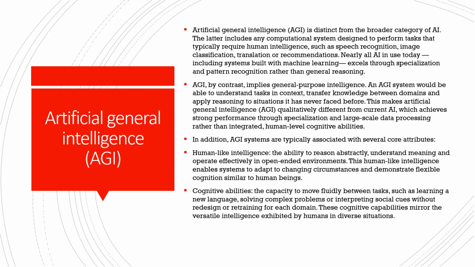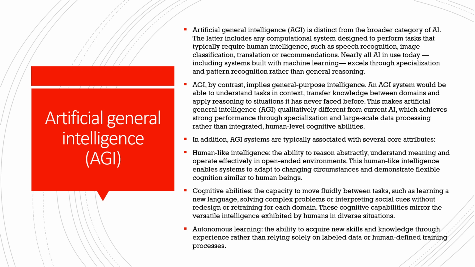Here AGI will be very useful. Then the cognitive abilities: as we previously discussed, human cognitive decisions are far superior to what AI is currently trying to achieve. So this is the capacity to move fluidly between tasks, such as learning a new language, solving complex problems, or interpreting social cues, without redesign or retraining for each domain. These cognitive capabilities mirror the versatile intelligence exhibited by humans in diverse situations, and that is what makes AGI a very important and advanced human-like system.